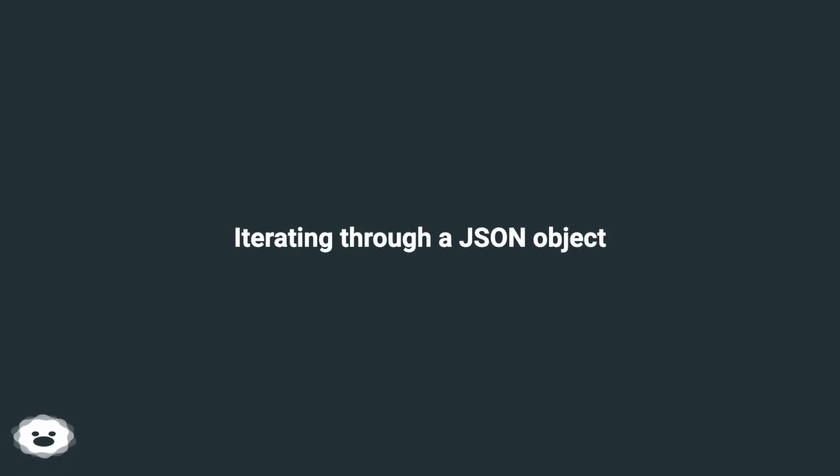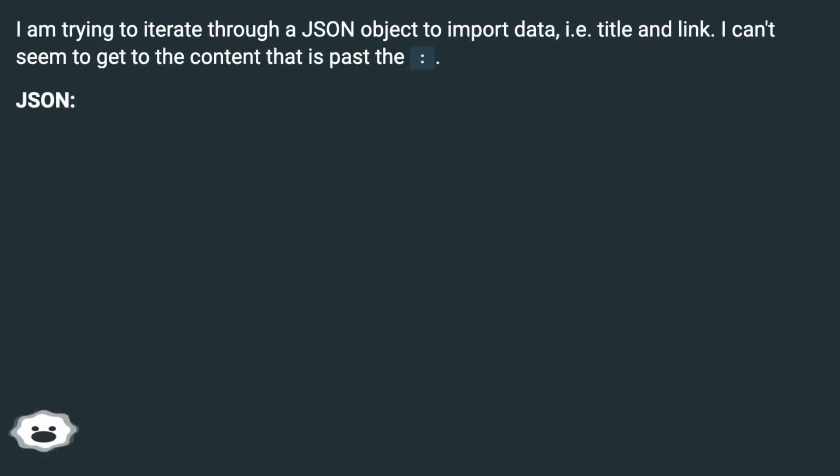Iterating through a JSON object. I am trying to iterate through a JSON object to import data, i.e. title and link. I can't seem to get to the content that is past the column. JSON?